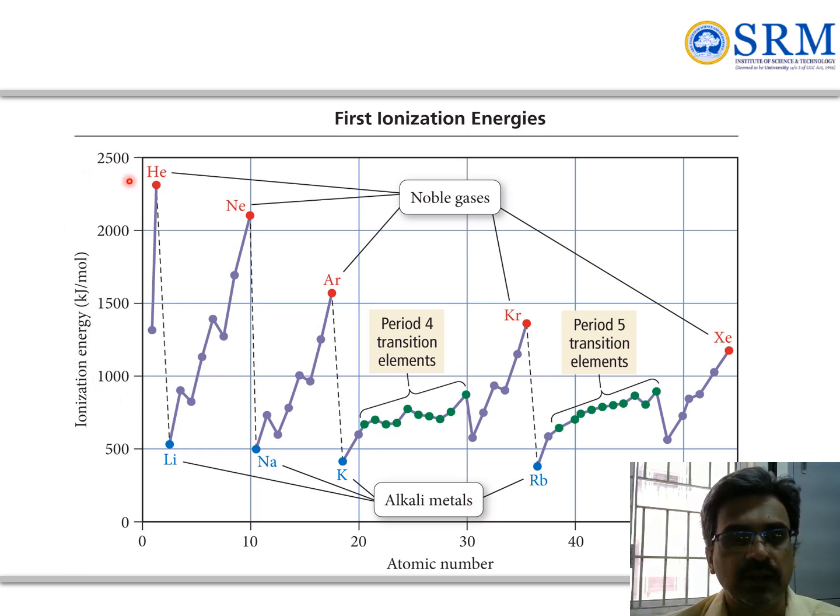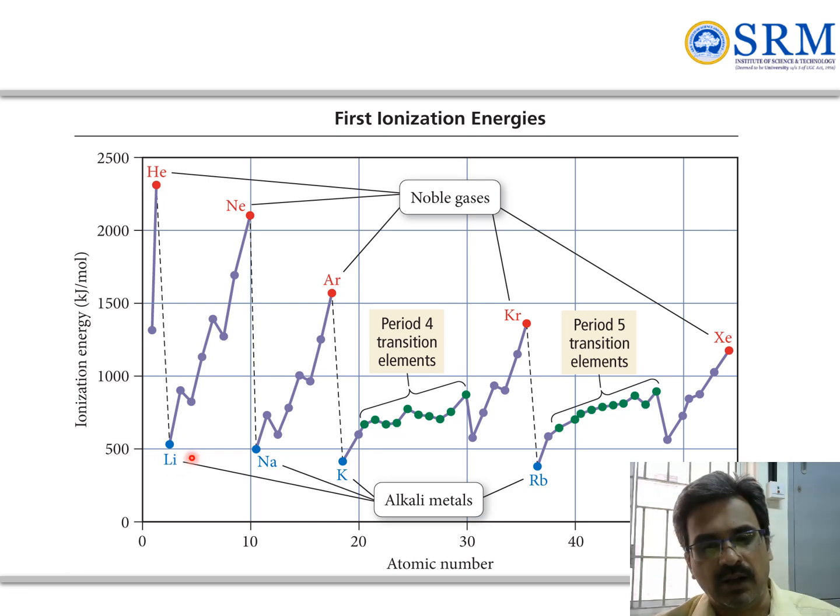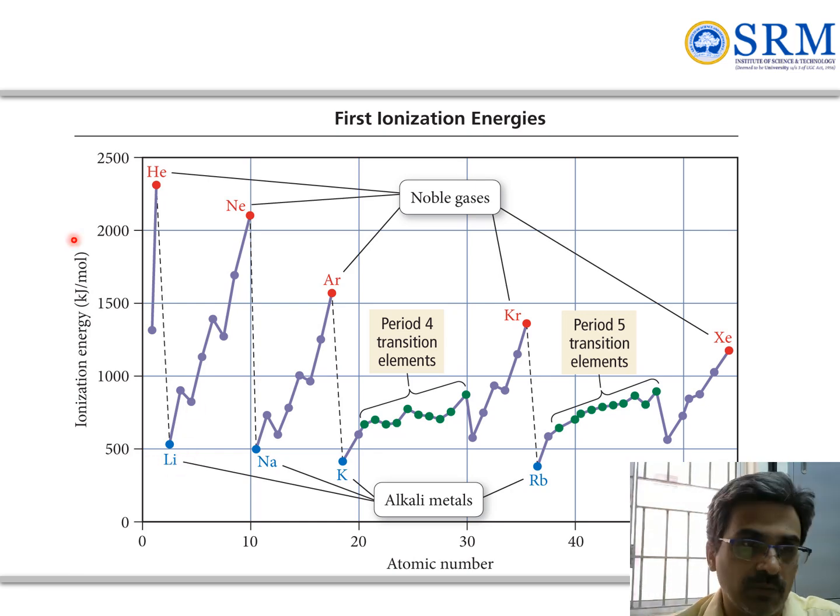You can see that helium has close to 2400 kilojoule per mole, followed by xenon close to 1300, whereas lithium all the way to rubidium lie in the range of less than 500 kilojoule per mole.